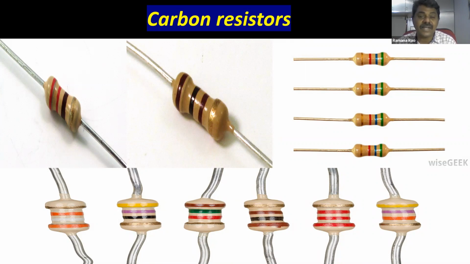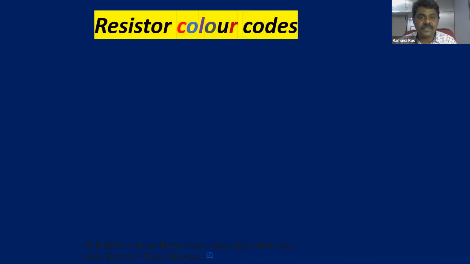With the help of the color, we can calculate the resistance of that resistor. How interesting it is, you can see. With the help of the colors on the resistor, we can say what is the resistance of that resistor. By seeing the color only, we can say what is the resistance. So that is our next topic. Ready, children? Resistor color codes. What do the different colors indicate and how do we calculate the resistance with the help of the color?